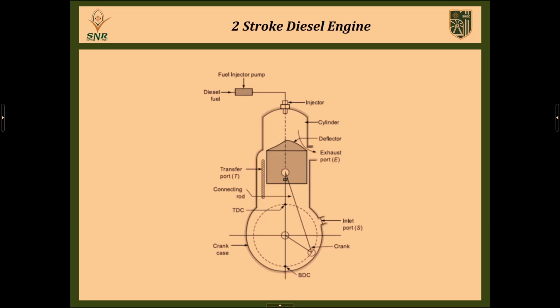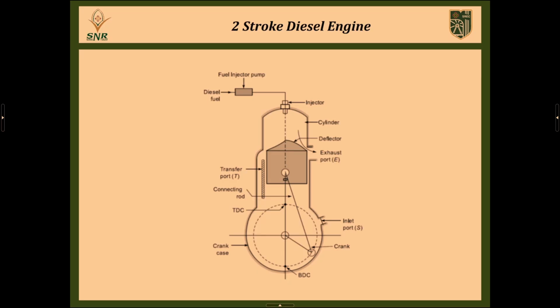Okay. So that is the simple layout of the 2-stroke engine. This one is a 2-stroke diesel engine. How do we know this is a diesel engine? Because we are using an injector. Where an injector is used, that engine is called a diesel engine, not a petrol engine. If we use a spark plug, then that engine is called a petrol engine. So this is the general layout of the 2-stroke engine.